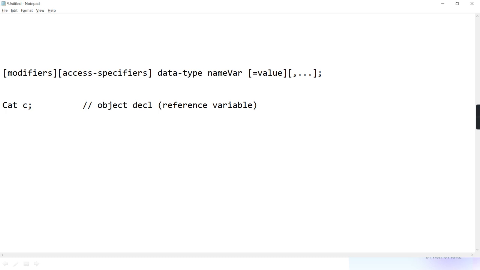And you know that unless and until you use the new operator, memory won't be allocated for that object. Getting? It means the object is actually created in Java when you write new, then give the class name and then round brackets. That round bracket also has a meaning because here some magic method is going to get called, and the name of that magic method is constructor. Now what is a constructor?